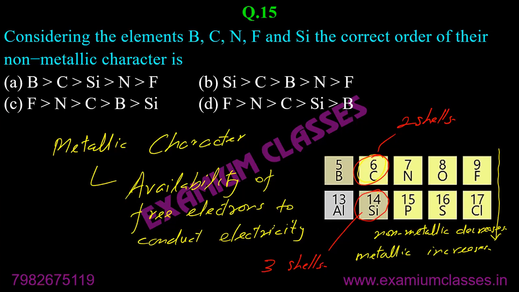So the difference in energies between carbon and silicon will be much higher as compared to between boron and carbon, because boron and carbon have the same two shells. Clear?